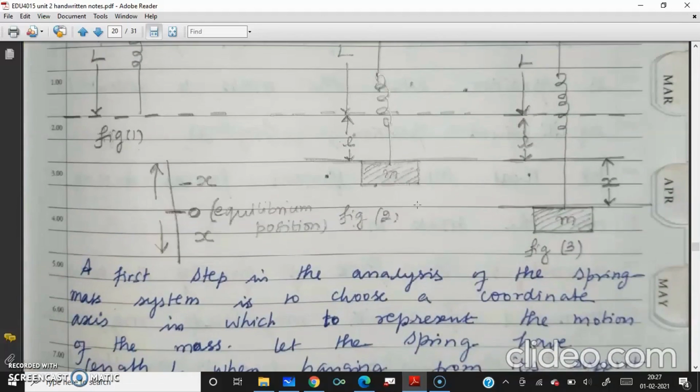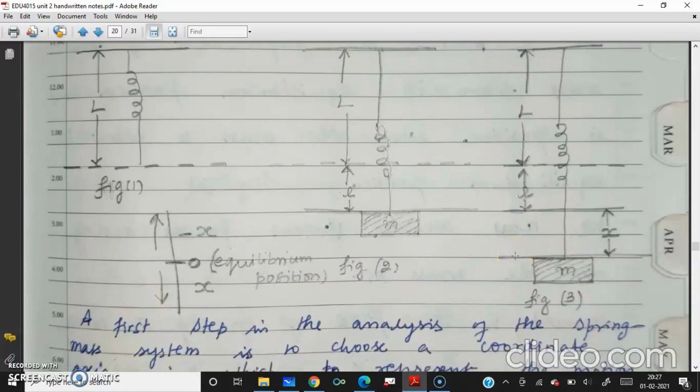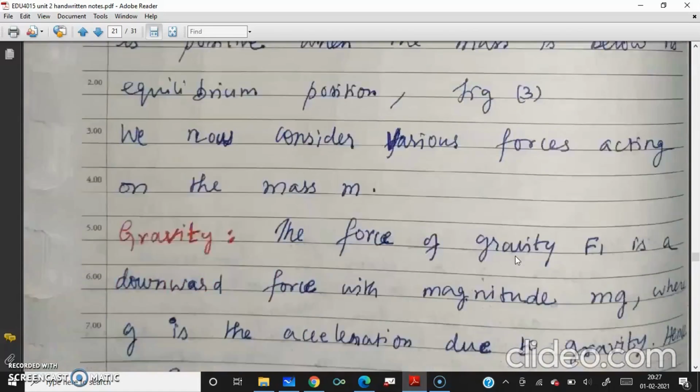Natural length is capital L, right? Yes, this is the natural length. L is because of the weight of the mass, and it is going X in the downward direction, away from the equilibrium position. So you can say that it has stretched by X plus L, from figure 3, you can see, right?